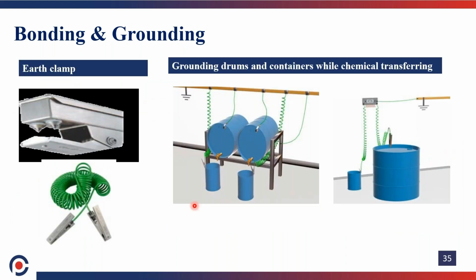These are all some examples of how we can provide bonding to the barrel transfer. From one container to another container, we are going to transfer the solvents, which means we need to provide proper earthing. In this drawing, we can easily notice that the earthing is given properly. Through this manner only we can provide earthing, then we can establish a safer atmosphere.